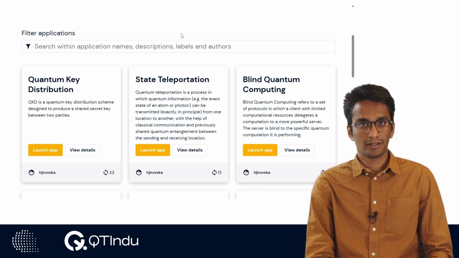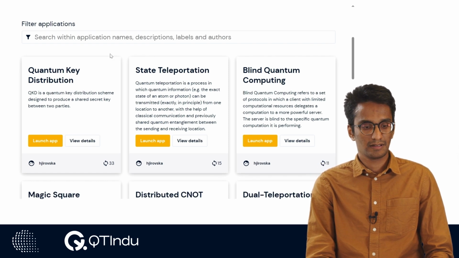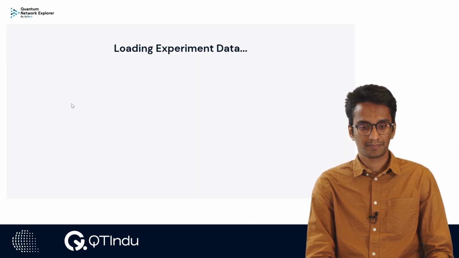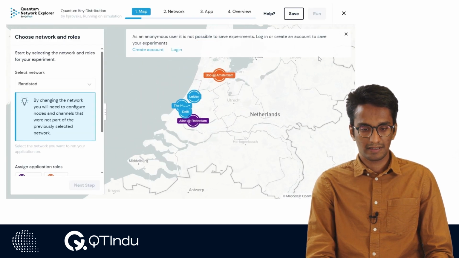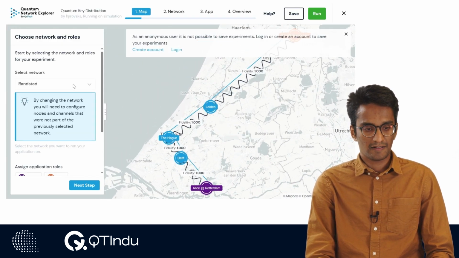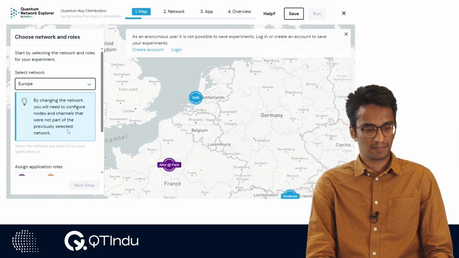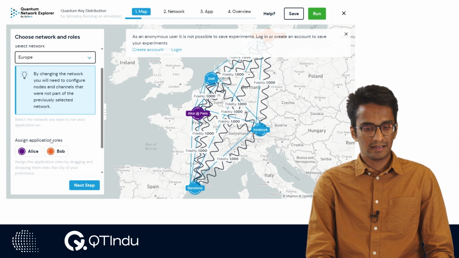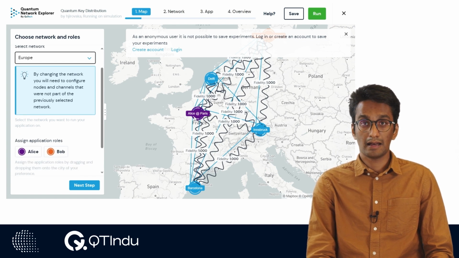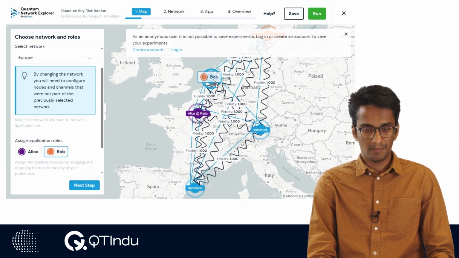Now, because we are using quantum key distribution, let's launch the app. Here we can see different networks that we can select. Right now I'm just going to select Europe, and I'm going to assign Alice to Paris and Bob to Delft.